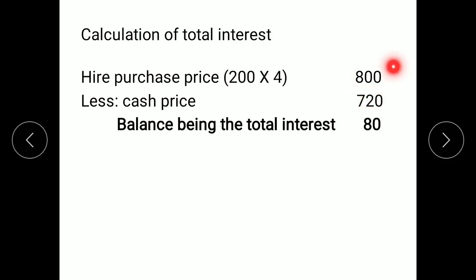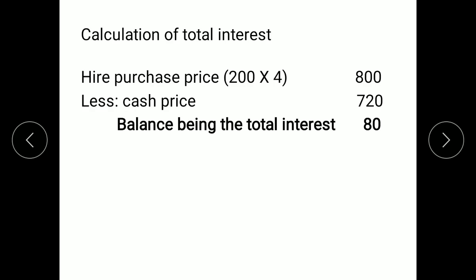So total hire purchase price comes to 800. From that we have to deduct the cash price given in the question 720. So the balance which remains is the amount of total interest. Total interest, that is the interest which is paid for all the 4 years. Now this is the total interest. We'll have to find how much interest is paid at the end of each year.